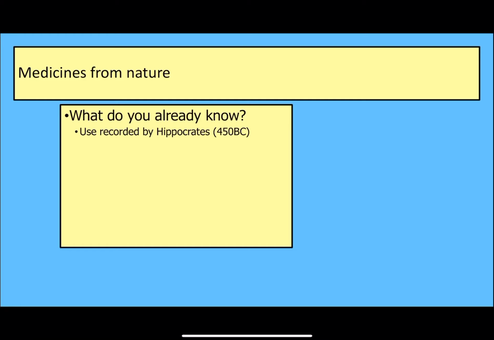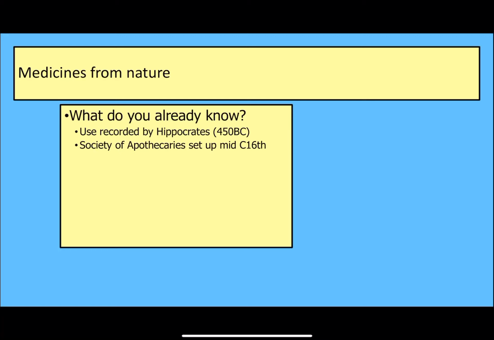We go back to 450 BC and Hippocrates, who was a Greek physician, documented a huge number of diseases, medicines even from nature, so over 300. So Hippocrates is where we get the Hippocratic Oath, which is what doctors take when they start medicine. It's the kind of oath that says that they'll do no harm and they'll always look after their patients and things like this. So he was very important in terms of history of medicine.